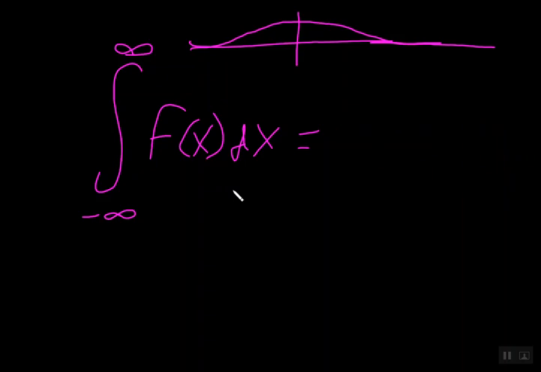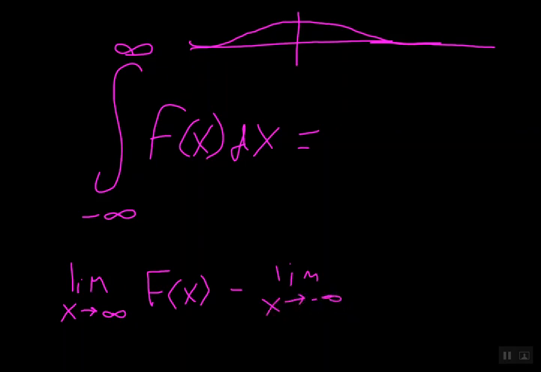So how do we do that? Well, we can't plug in infinity, we can't plug in negative infinity, but we can plug in a limit. So this would be the limit as x approaches infinity of capital F of x, minus the limit as x approaches negative infinity of capital F of x. All you need to do is this limit, and that's it. It's just a limit. And I just wanted to say this so you can understand that there is this thing, and we can do this.